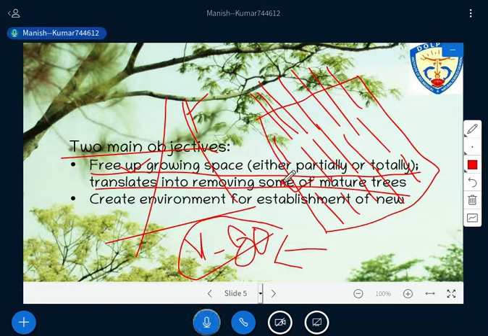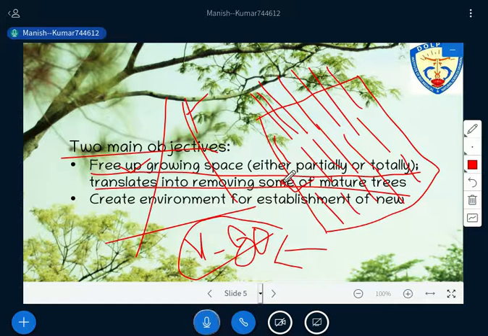What we are doing there, we are just removing the mature tree and we are replacing that mature tree with a new crop. Is it okay? So it will never lead to deforestation. If you are not renewing that crop, then the deforestation will take place. That you are only removing, you are cutting the tree, that's it. But here you are not only cutting the tree, but after cutting the tree, you are replacing the tree with a new crop. Have you get that? So there should be no deforestation at all.